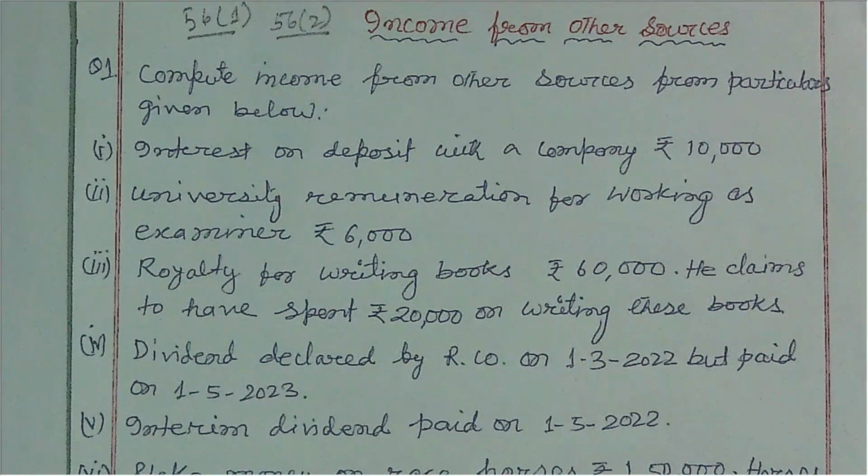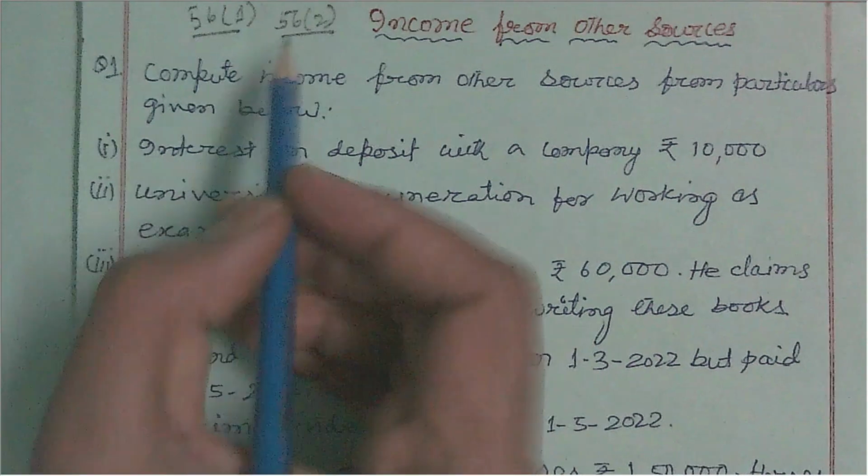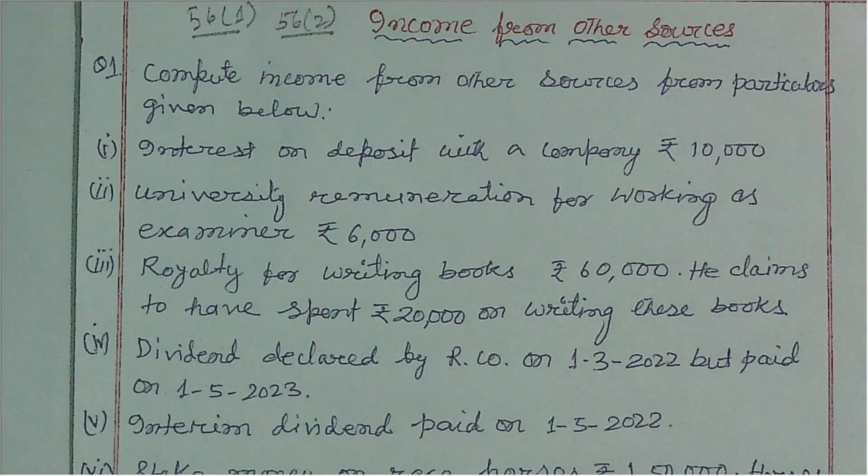These can be called casual income and are taxable. Gifts received by an assessee are also chargeable under this head. Many more incomes are included under specified incomes.